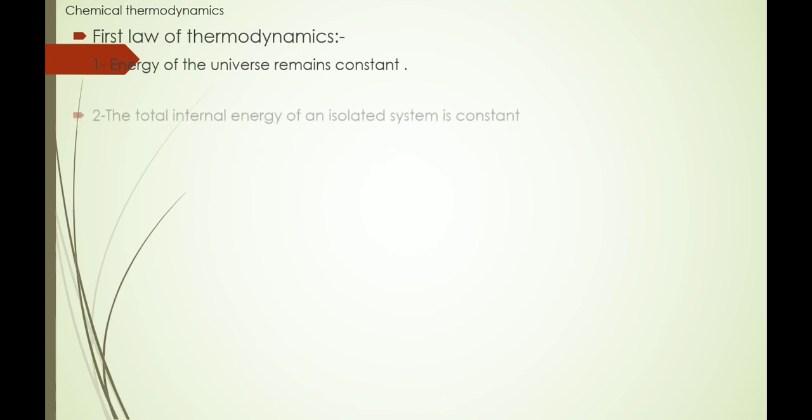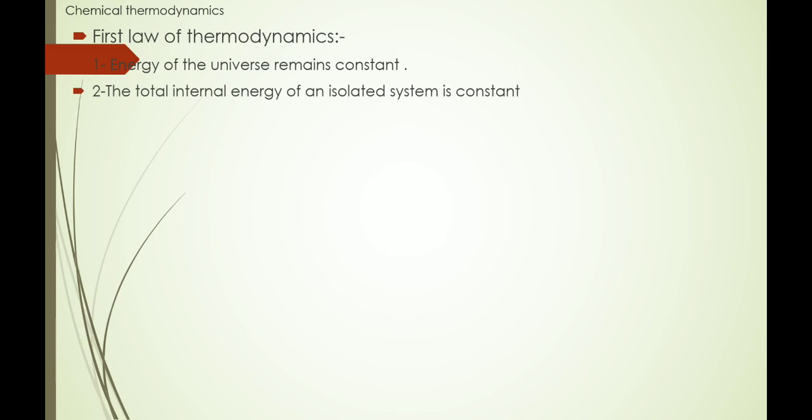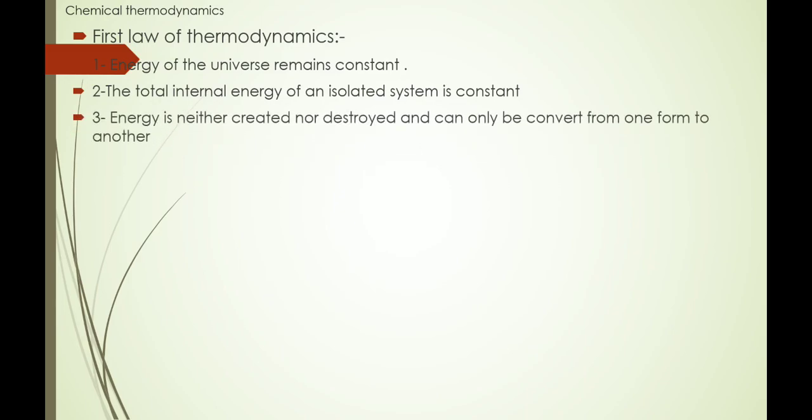Now, first law of thermodynamics. First we consider the statement of the first law of thermodynamics. Actually this is the law of conservation of energy. Energy is neither created nor destroyed, but one form of energy can convert to another form of energy. So the first statement: the energy of the universe remains constant. Second, the total internal energy of an isolated system is constant. Energy is neither created nor destroyed and can only be converted from one form to another form.